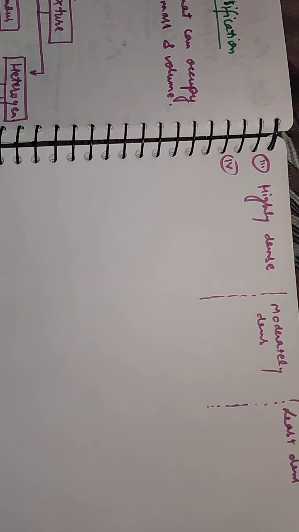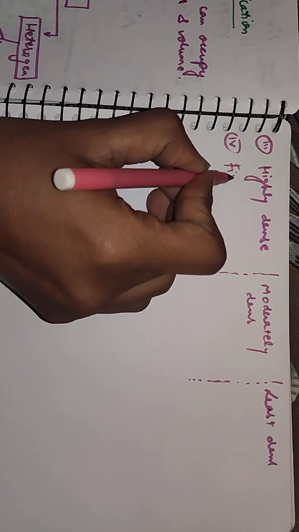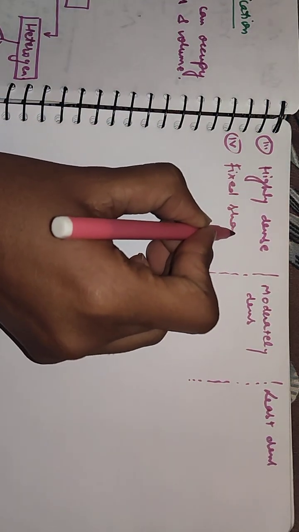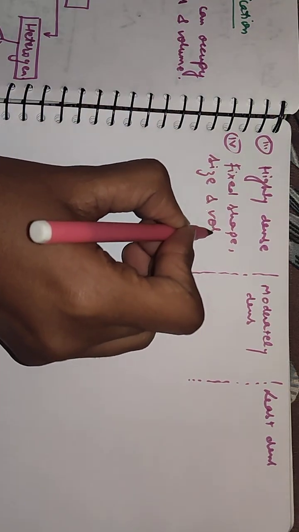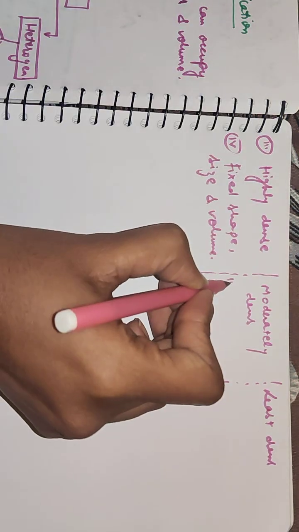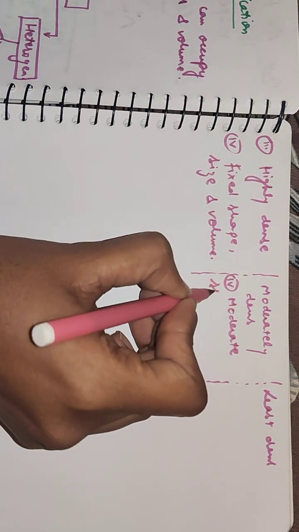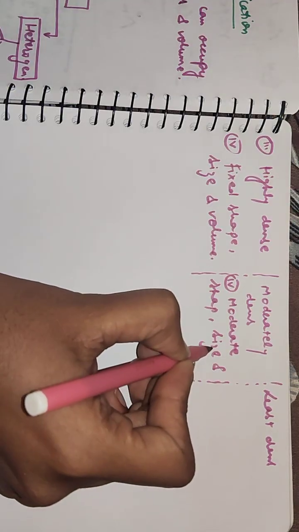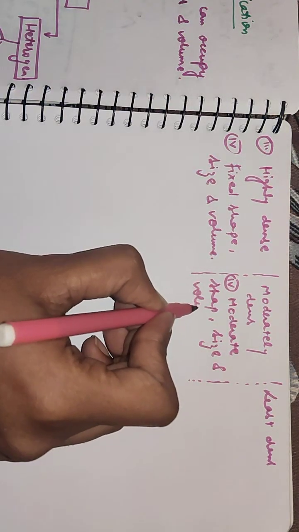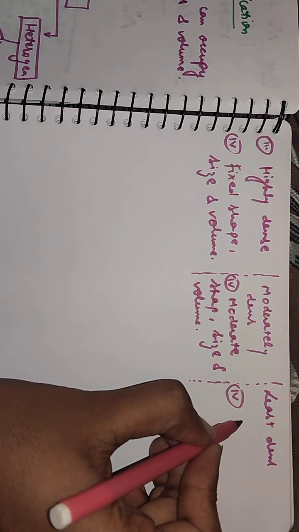If we talk about the next property on the basis of mass, volume and size, solid has fixed shape, size, and volume, and liquid has moderate shape, size, and volume, whereas gas has least shape, size, and volume.